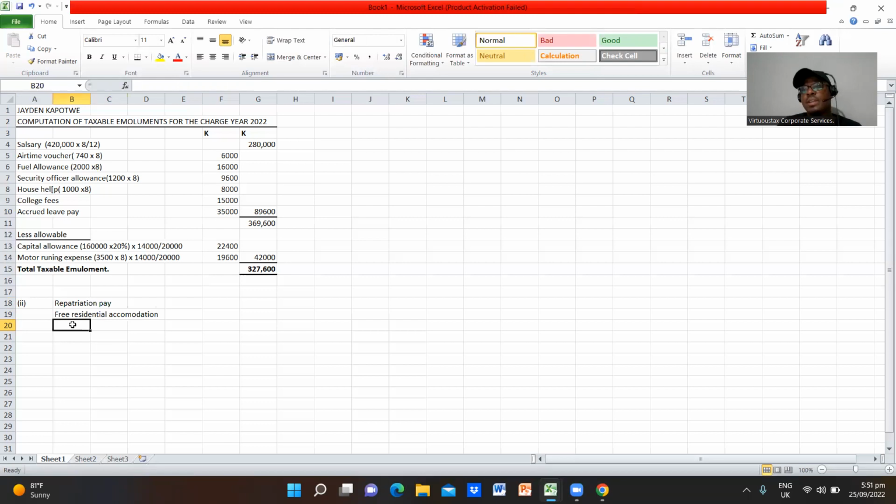ZRA is going to take into account the market value of that particular asset, that is, the commercial value the company would have derived from that property should they decide to rent it out. That's where ZRA is going to base that decision. But it is not a taxable emolument on the employee.